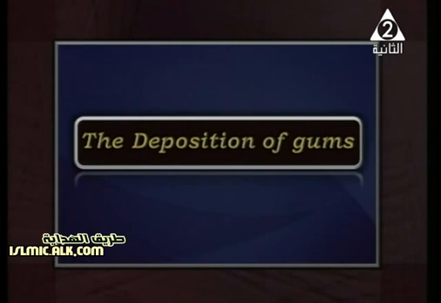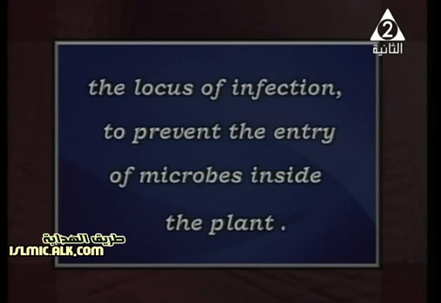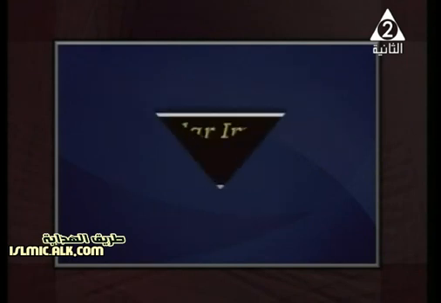And also the deposition of gums. Okay, when the plant is infected by wounds or cutting, gum is secreted within the cells surrounding the locus of infection. The gum is secreted by the plant as a kind of response or activation, to prevent the pathogen from entering the adjacent cells inside it, and also to prevent the entry of microbes inside the plant.